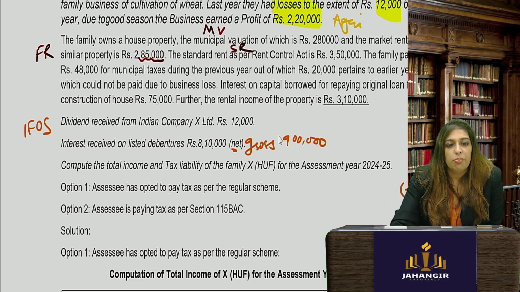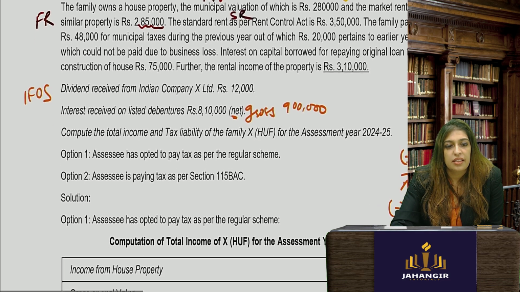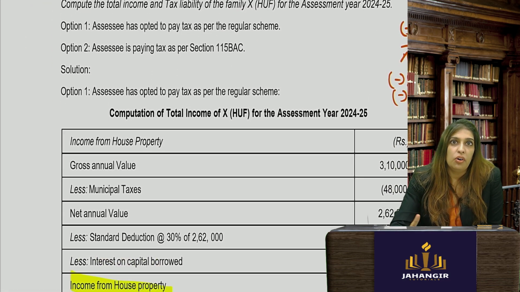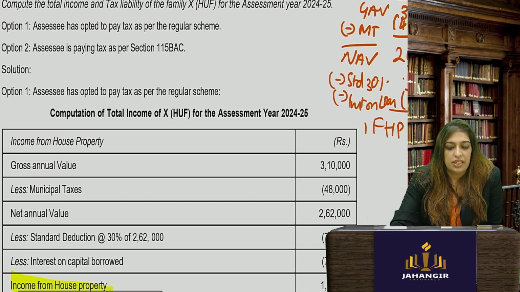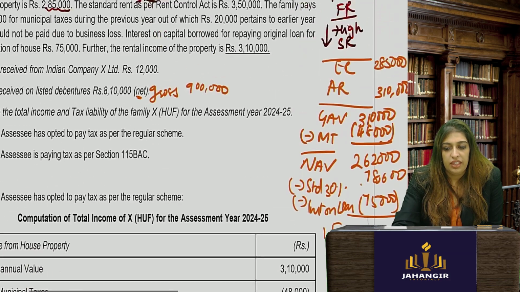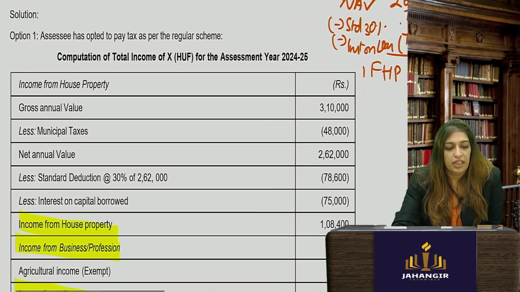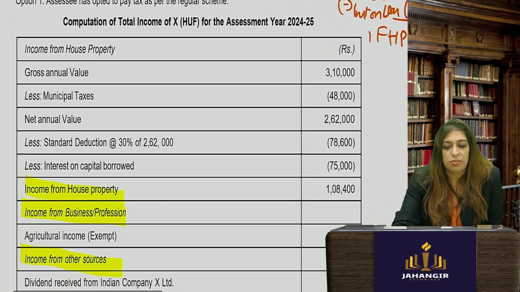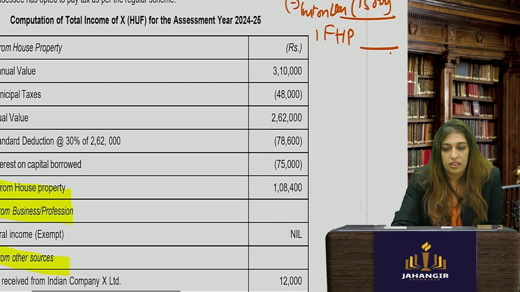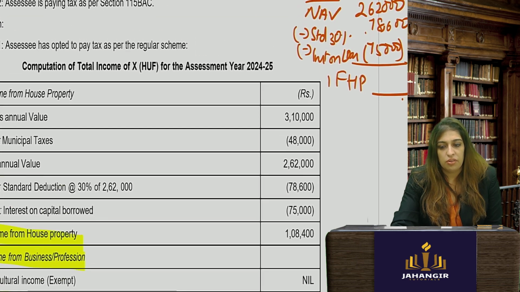Now compute the total income and tax liability of family X, and find it under both the old regime and new regime. So let's start. First thing, okay, we did income from house property. So you take income from house property less municipal taxes, net NAV, standard deduction, interest on capital, interest on loan. So what will you get?